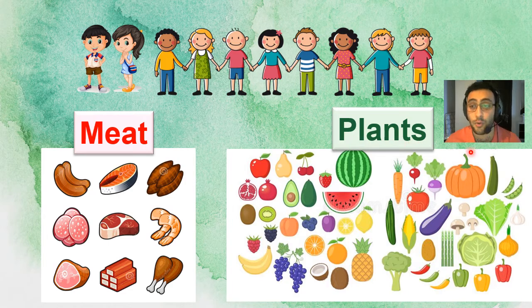Plants, for example, we eat vegetables like carrots, eggplants, lettuce, and a lot more. And we also eat fruits like watermelon, avocado, apple, banana. So, humans like me and you, we eat meat and plants. We eat two things, both meats and plants.